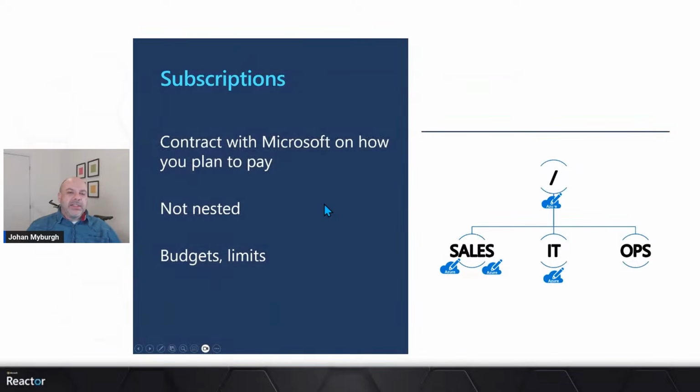All right, so that is subscriptions. Basically, the contract that you've got with Microsoft on how you're planning to pay. Maybe you're going to pay and true up every 3 years. Maybe you're going to do something like a pay-as-you-go on a month-to-month basis.